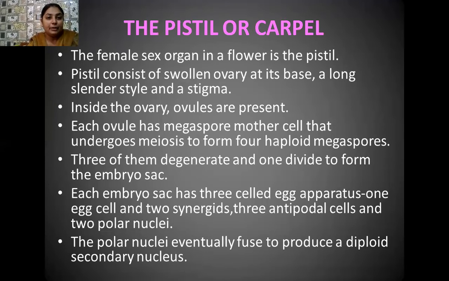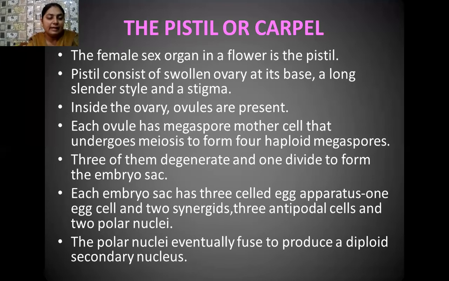Student, the female reproductive organ is known as the pistil or carpel, and this pistil consists of three components: stigma, style, and ovary. The ovary is the basal swollen part having the ovarian chamber, and inside the ovarian chamber, placenta tissue is there, and with the placenta so many ovules are arranged. The arrangement of the ovules on the placenta is known as placentation. Next to the ovary, a cylindrical stalk-like structure continues from the ovary in an upward direction, and that is known as the style.